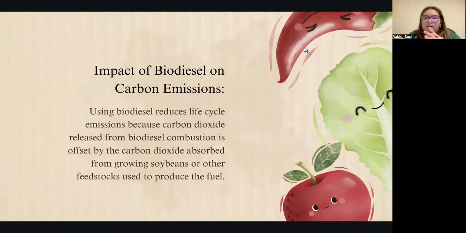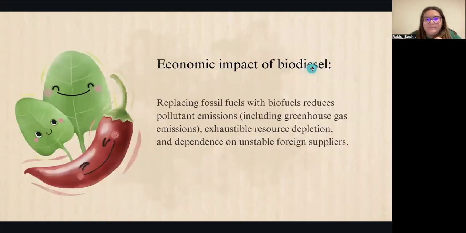So, one of the impacts of biodiesel on carbon emissions is that it reduces life cycle emissions, because the carbon dioxide released from biodiesel combustion is offset by the carbon dioxide absorbed from growing soybeans or other feedstocks, which is then able to be used to produce fuel.